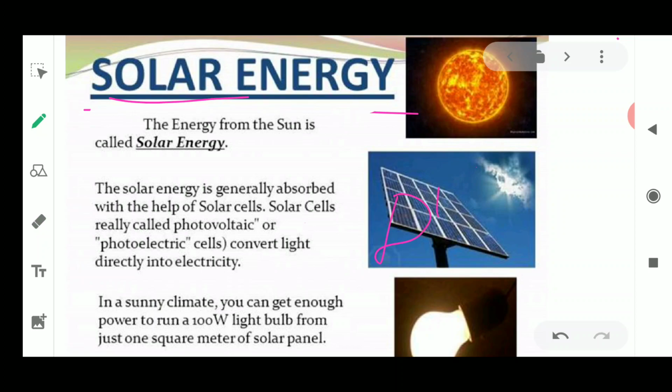One is the direct source, which I have told you is the traditional way, and the other is the indirect way. Now, what are these indirect utilizations of solar energy? This indirect utilization can be done by converting it into chemical energy like biomass, which is then utilized like other sources of energy.